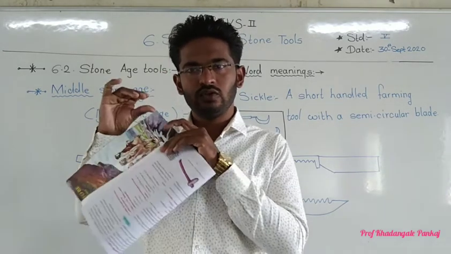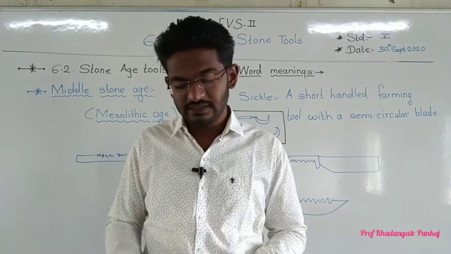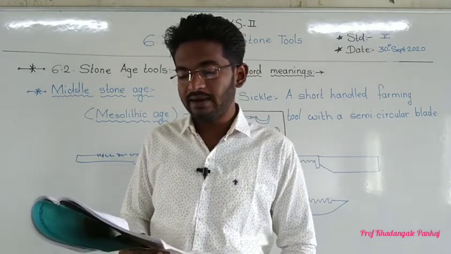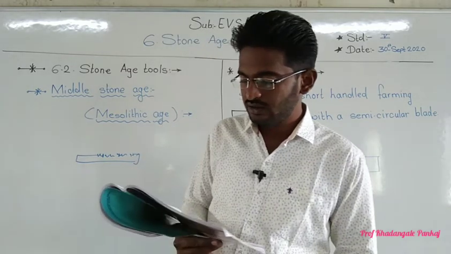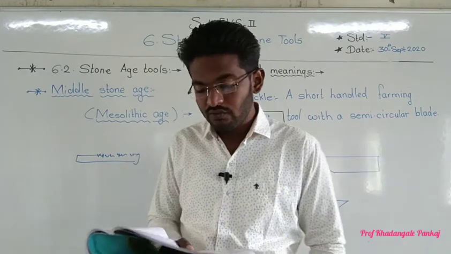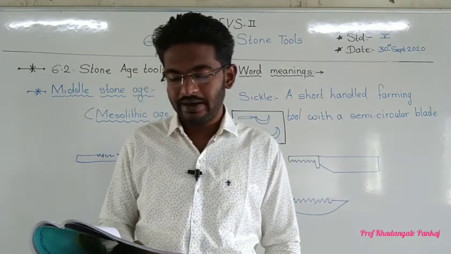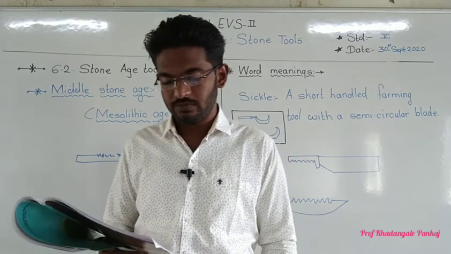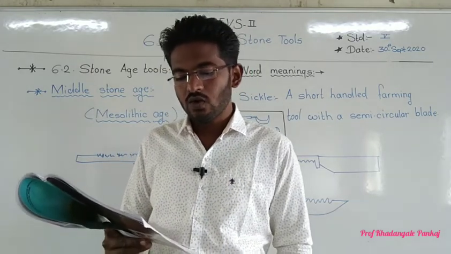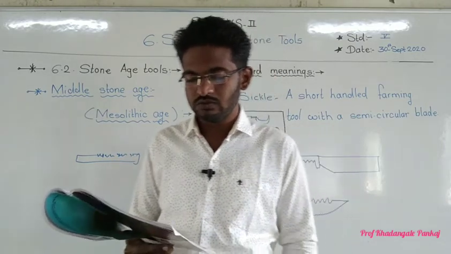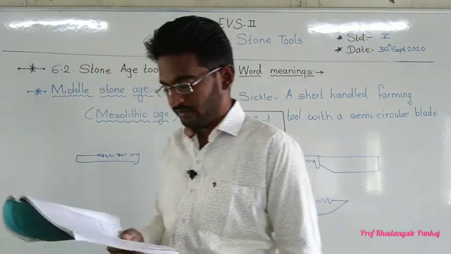In his hand you can see a flute. So like that, flute technique. Flute means a long parallel sided depression on the stone, and core means the original stone from which the blades are removed.